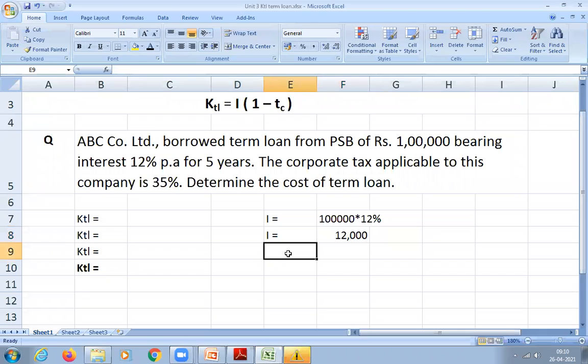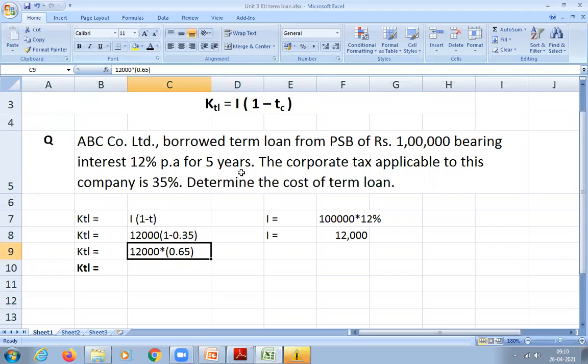Okay, so I got the I value and I know T value is 35%, that is 0.35. So now we'll substitute in the formula, that is I, 12,000 into 1 minus 0.35. So please deduct 1 minus 0.35, how much will you get? 0.65.